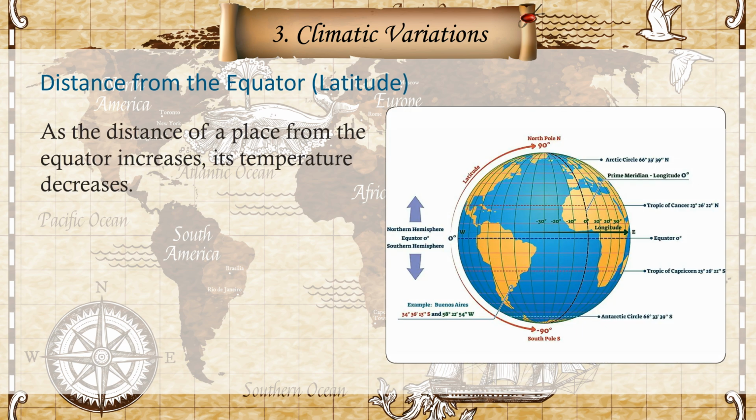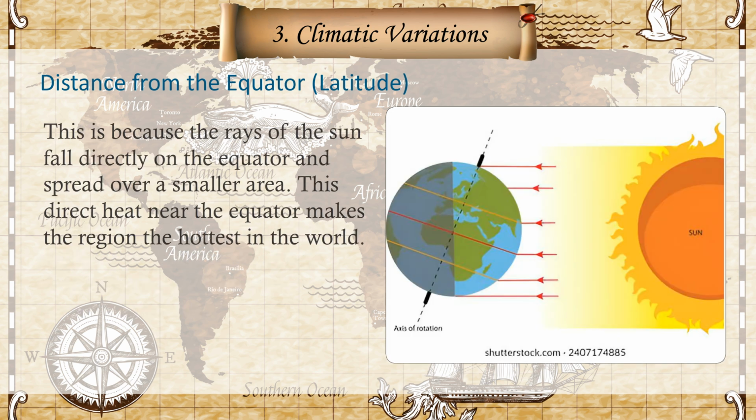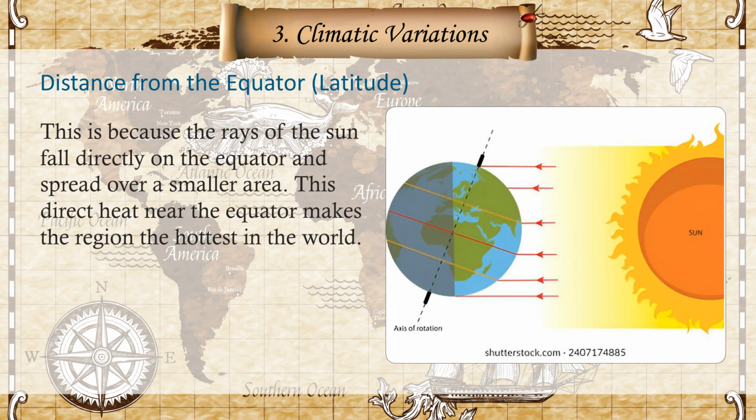Distance from the equator, latitude. As the distance of a place from the equator increases, its temperature decreases. In other words, there is a gradual decrease in temperature as we move away from the equator towards the poles. This is because the rays of the sun fall directly on the equator and spread over a smaller area. This direct heat near the equator makes the region the hottest in the world.